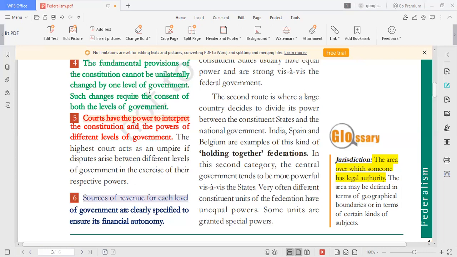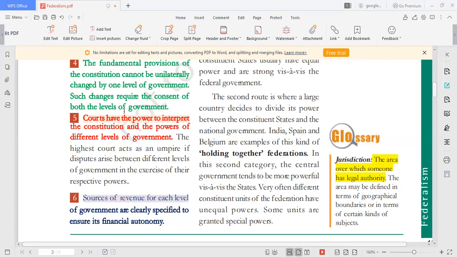For example, Article 370 has been cancelled. Article 370 provided a special status to Jammu and Kashmir, and that has been cancelled now. That is a change in the fundamental provisions of the constitution. Even though the central government had a single majority, it cannot take the decision unilaterally. It has to consult the state governments also. That is the meaning of this feature: fundamental provisions cannot be unilaterally changed.